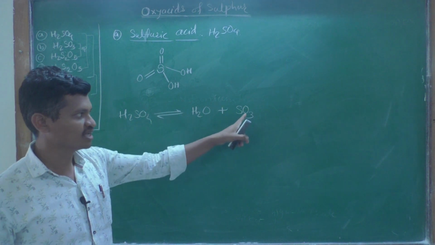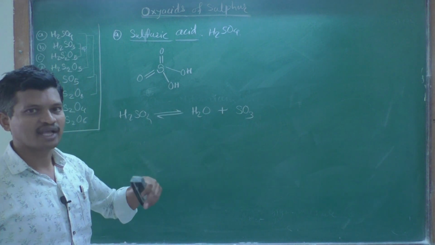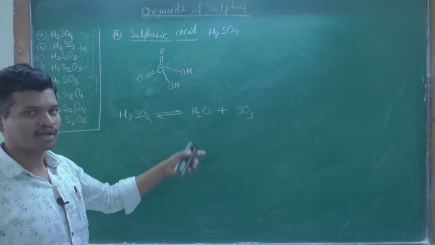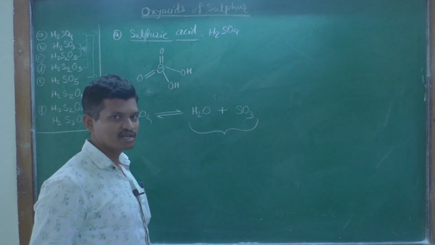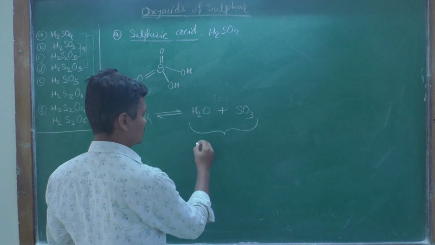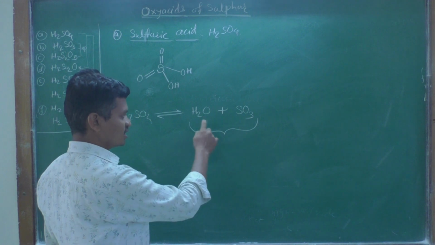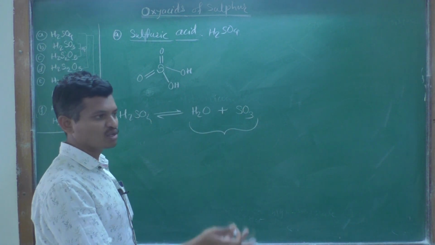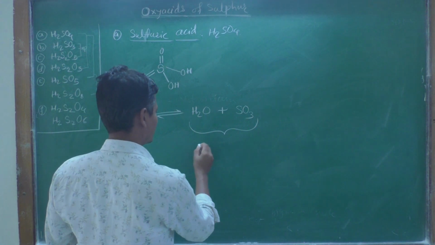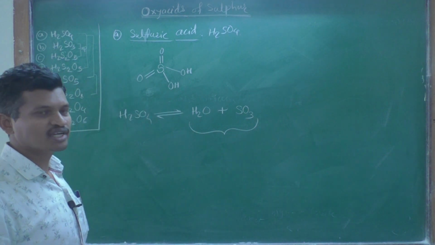So, sulfur trioxide and a water molecule are produced, and when these products, water and SO3 gas, combine with another molecule of sulfuric acid, they give rise to different types of products.